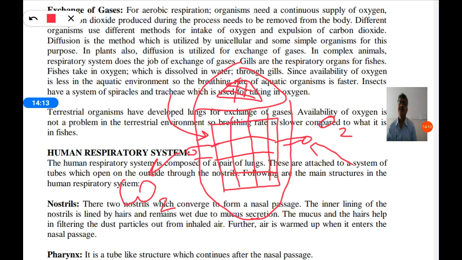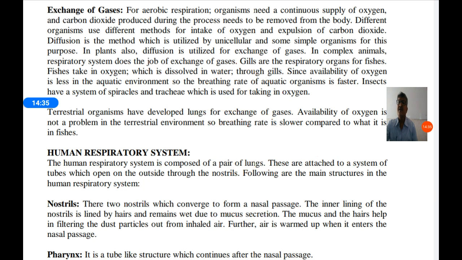In some insects there are spiracles. It is also the same as a network of vessels. They are small in size and are called spiracles. Some insects have this type of structure. They take in oxygen with the help of their trachea and spiracles. Terrestrial organisms have developed lungs for exchange of gases.